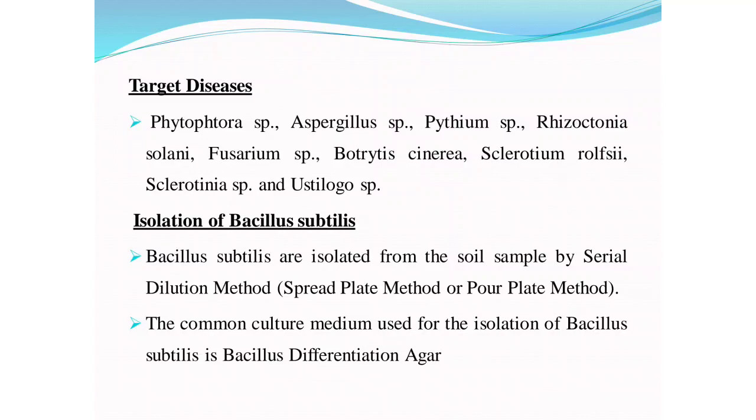Isolation of Bacillus subtilis. Bacillus subtilis is isolated from soil samples by the serial dilution method, using either the spread plate method or pour plate method. The common culture medium used for isolation is Bacillus differentiation agar.